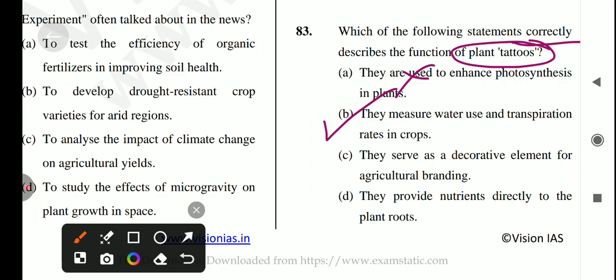And if you're talking about the plant tattoos, they are low cost sensors made from graphene and similar materials that can be attached to the leaf of a plant. These measure vital factors such as moisture level, water use, and transpiration rates in crops. The tattoos can measure how efficiently crops use water by monitoring the movement of water from the roots through the plants. Okay, so the answer is option number B.